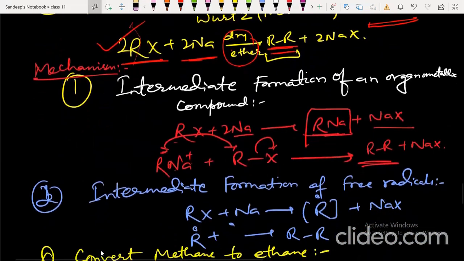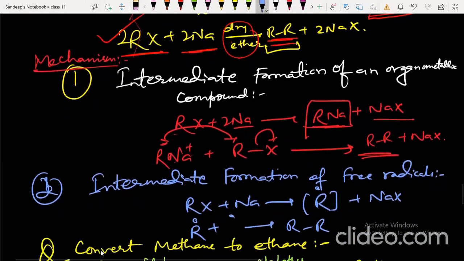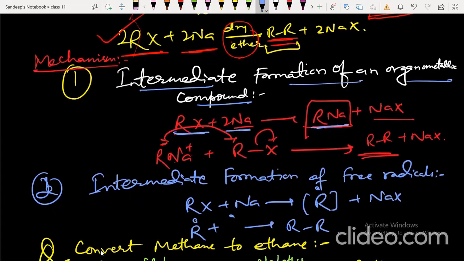Now, the mechanism of Wurtz reaction is not fully understood, but there are 2 schools of thought. Intermediate formation of an organometallic compound: alkyl halide reacts with sodium to form alkyl sodium and sodium halide. This alkyl sodium attacks the alkyl halide to form alkane plus sodium halide.